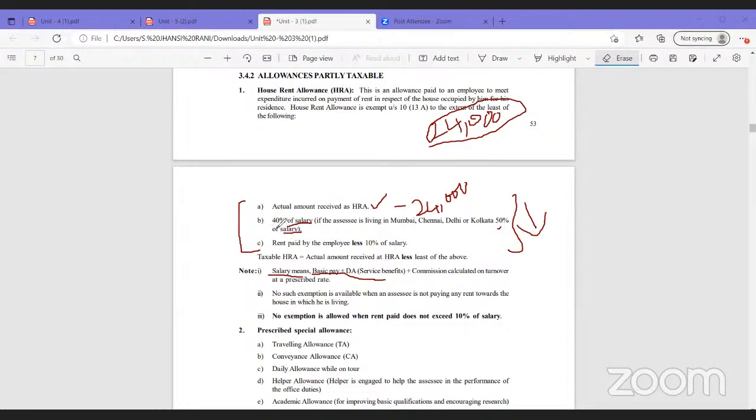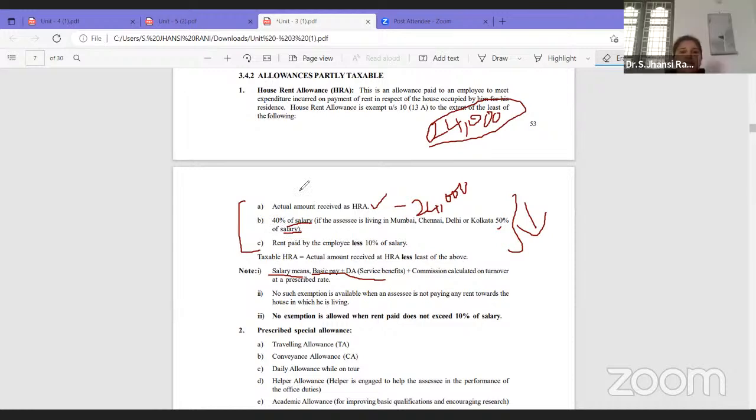So if you look here, 40% of salary and 50% of salary. Salary means basic pay plus DA. And DA, when can we take it? Only if it is mentioned that it is part of our service benefit, or part of salary, or a retirement benefit. Only in that situation we will take DA. Otherwise, if it is given only as DA, we will not take it. And commission calculated on turnover: if they have mentioned commission on turnover, then it will be added. So that is the salary here. 40% of salary we will calculate like this, and 50% in case of these metropolitan cities.